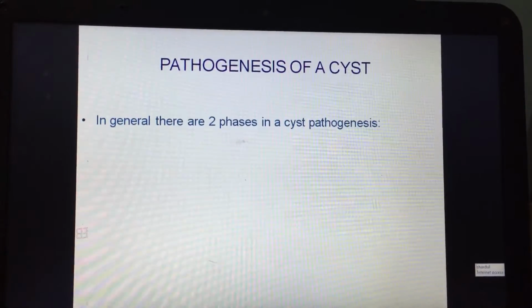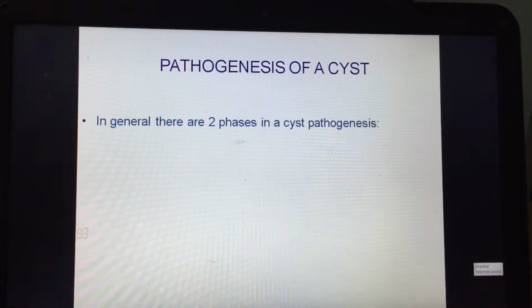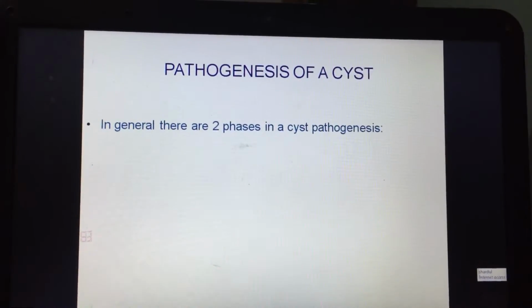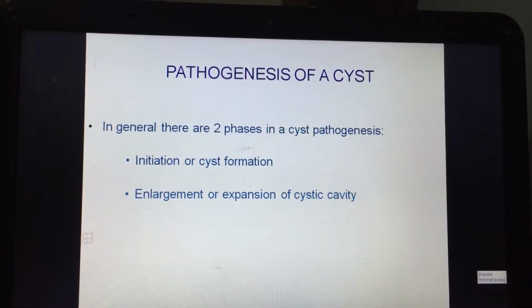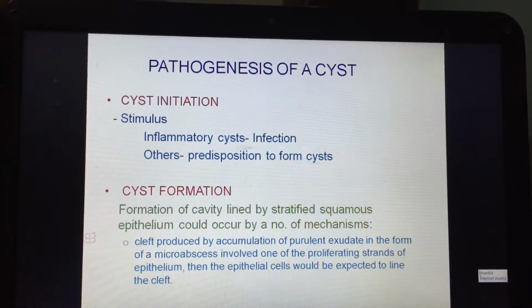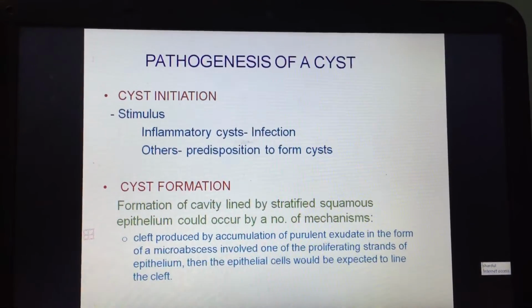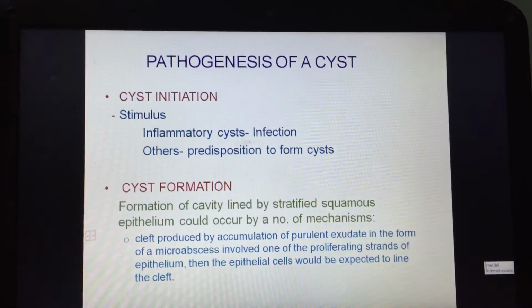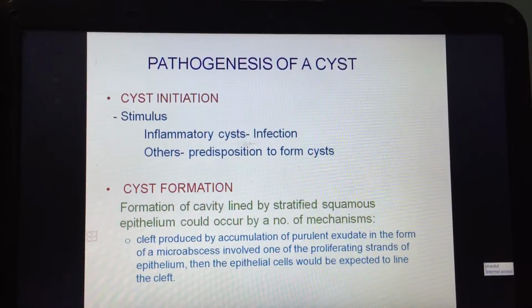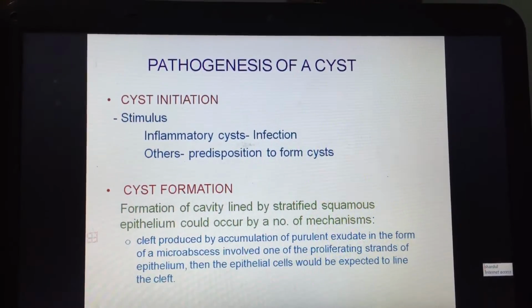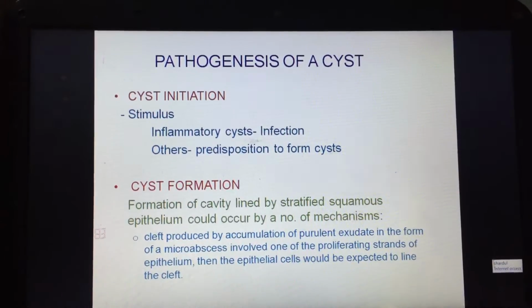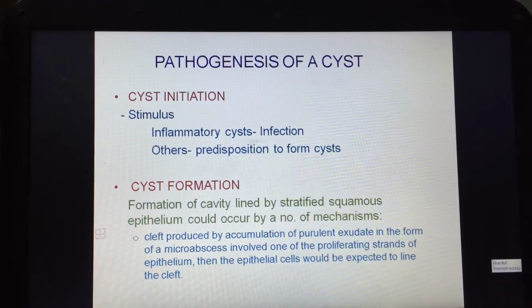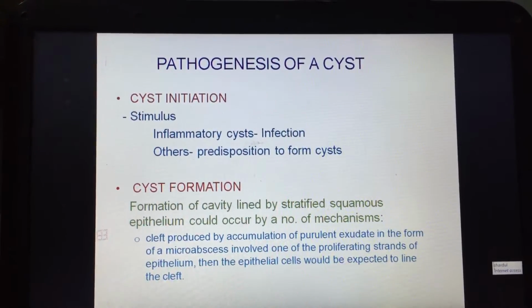Now we want to talk regarding the pathogenesis of a cyst. In general, there are two phases in cyst pathogenesis: initiation or cyst formation, and enlargement or expansion of the cystic cavity. When we talk of cyst initiation, the stimulus, the inflammatory cyst, it is the infection and other predispositions to form cysts. Cyst formation of a cavity lined by stratified squamous epithelium could occur by a number of mechanisms.